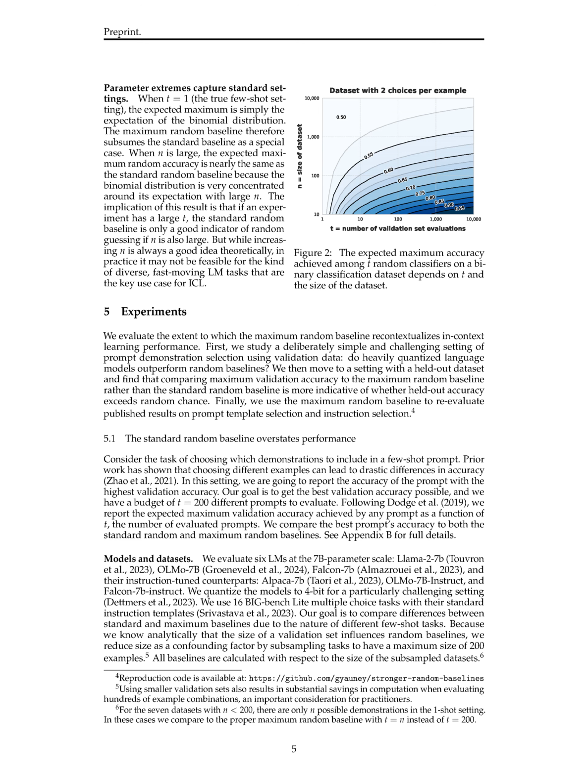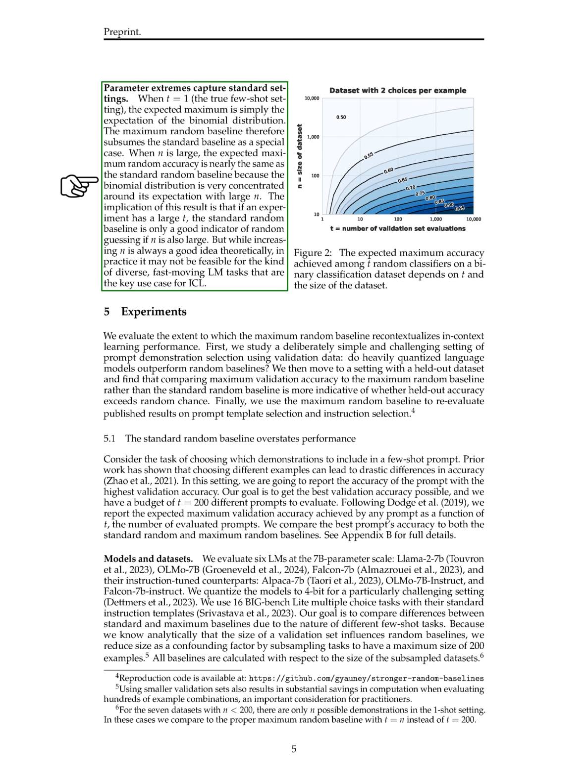Section Summary. In this section, we explore overfitting to the evaluation set and various approaches to data reuse in machine learning. We discuss the use of permutation tests for classification tasks and delve into the concept of random baselines, including the expected maximum random baseline and its properties in relation to experimental design parameters like dataset size and number of evaluations. Our analysis reveals that the expected maximum random accuracy is influenced by the number of validation set evaluations and dataset size, showcasing how even a few evaluations on smaller datasets can significantly impact the maximum random baseline accuracy compared to the standard random baseline.